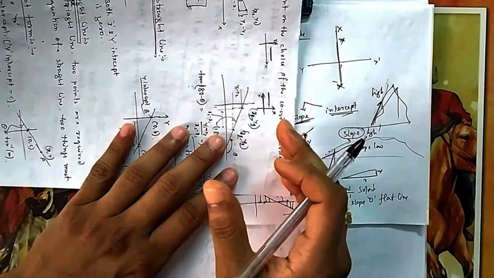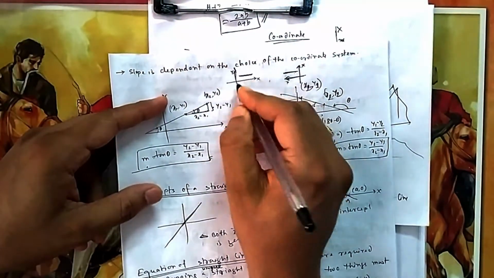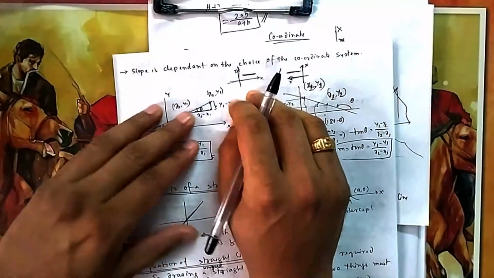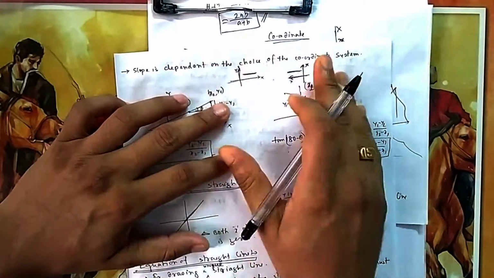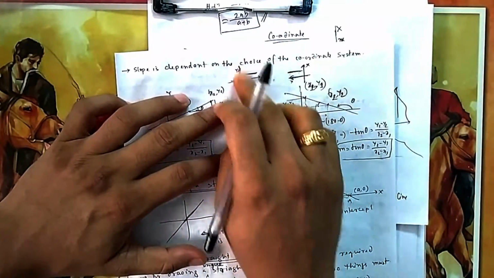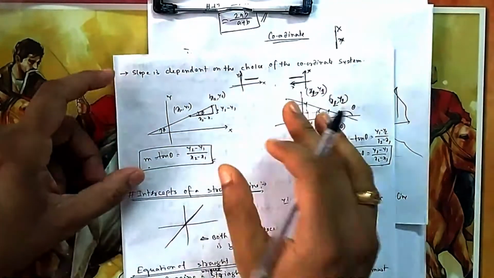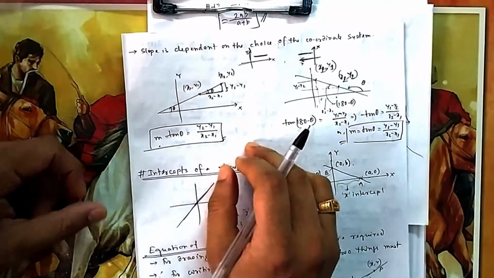At the starting I told you that slope depends on the coordinate system, on what axis you have chosen. So your reference axis must be fixed. If you are starting a question, your axis should be fixed. What is your x-axis, what is your y-axis, for the entire question your axis will remain fixed. Because if you change the axis, then the value of the slope and coordinates you are calculating will also change. So you have to be very careful.